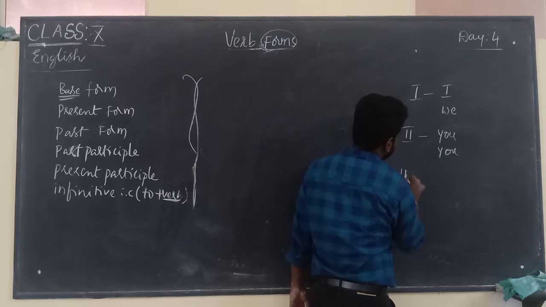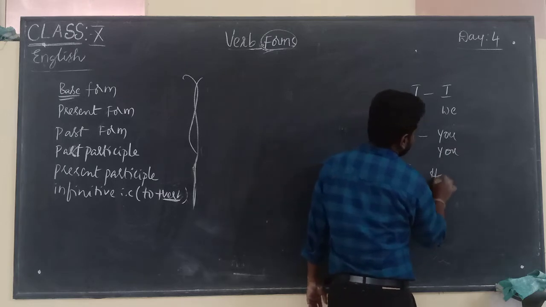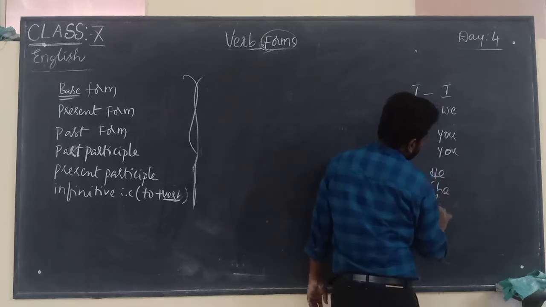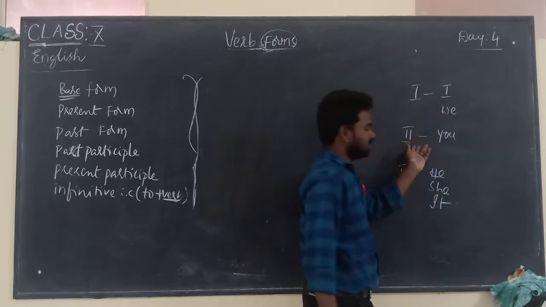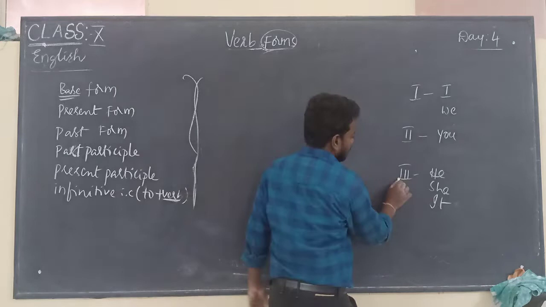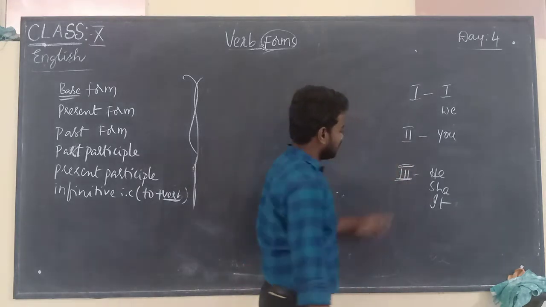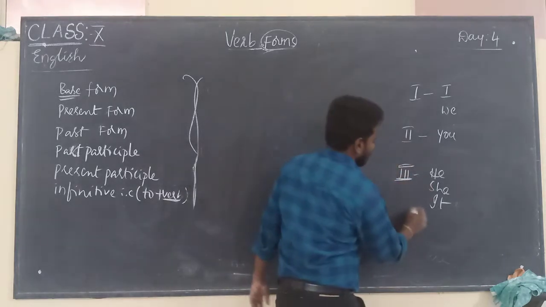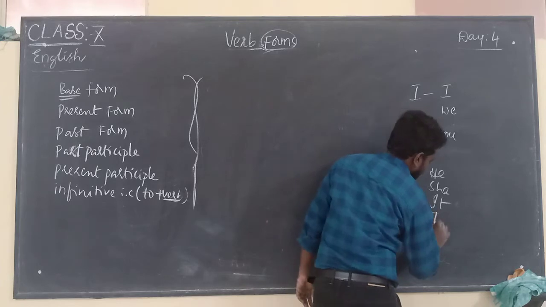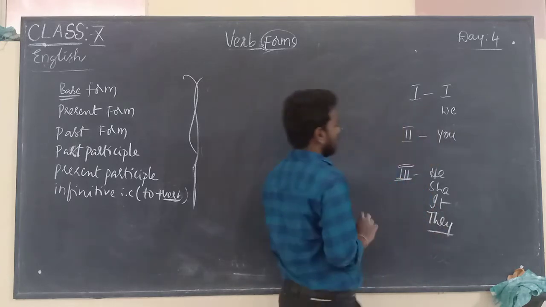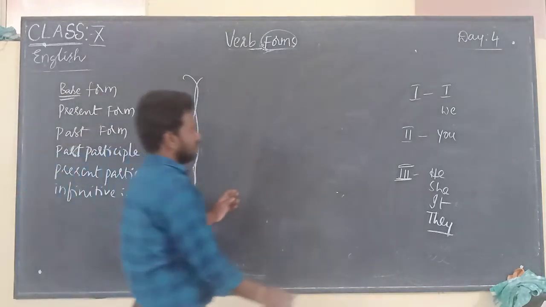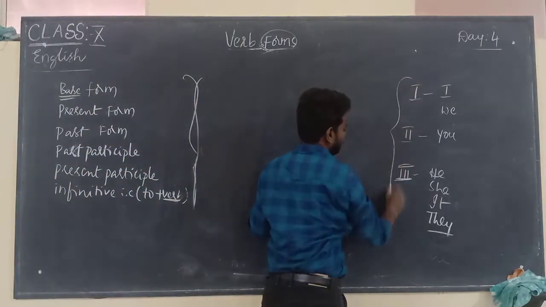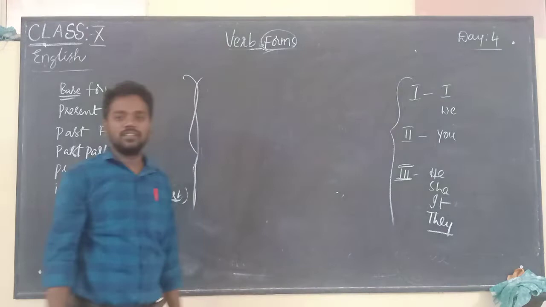Third person singular is he, she, it, and third person plural is they. So we learned the first, second and third persons, right?